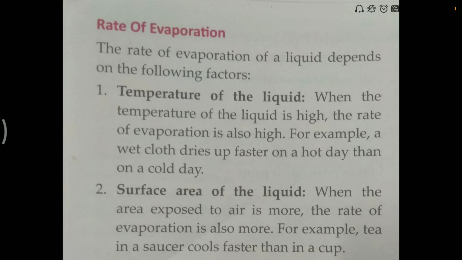So why is it happening? Because in daytime the temperature is high as compared to night, right? So the higher the temperature of the liquid, the higher the rate of evaporation. That's why wet clothes dry up faster on a hot day than a cold day.